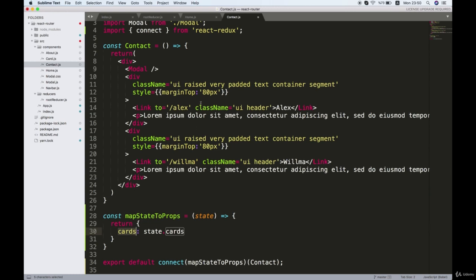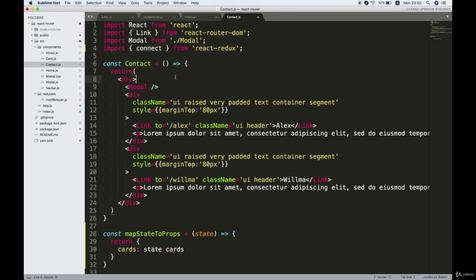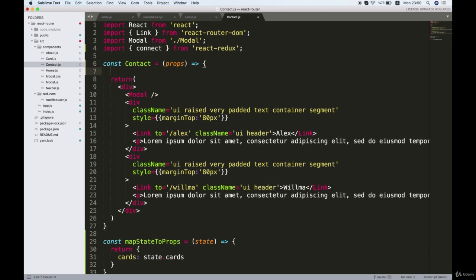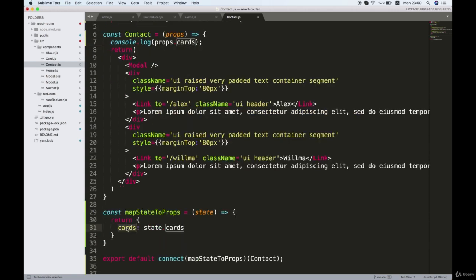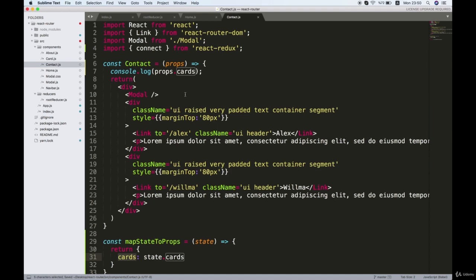So what I'm going to do now is console log out the props inside this contact component so that we can see the cards object has been applied to the props. All right. Now, first I'm going to put props here as an argument to the contact component. And then I will say console.log props.cards. And again, this cards props is this. We're calling this thing as props.cards, inside of our component.